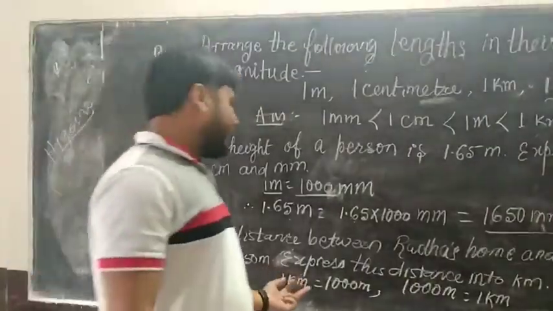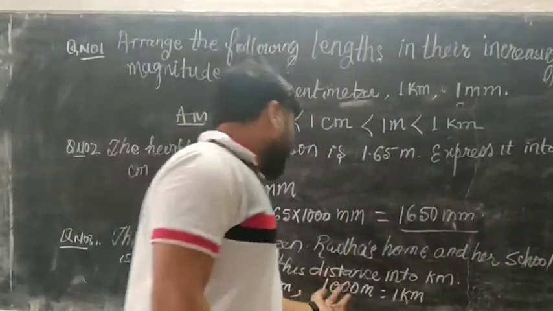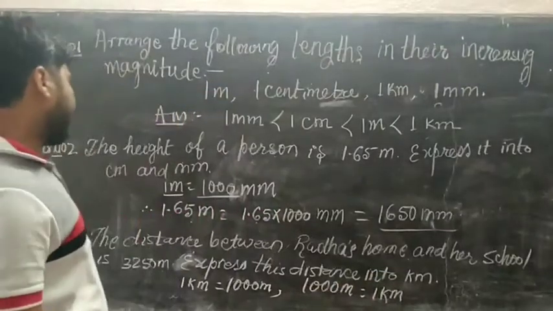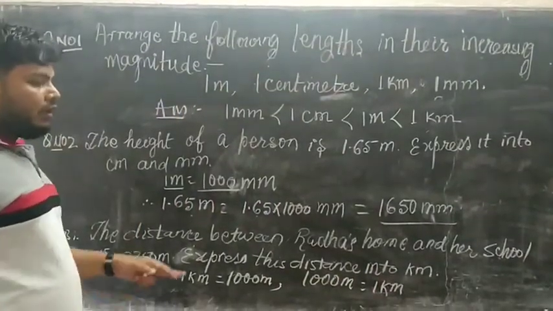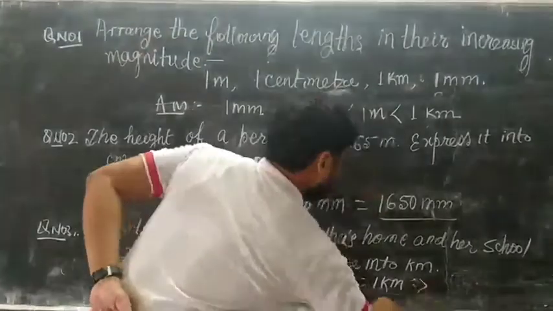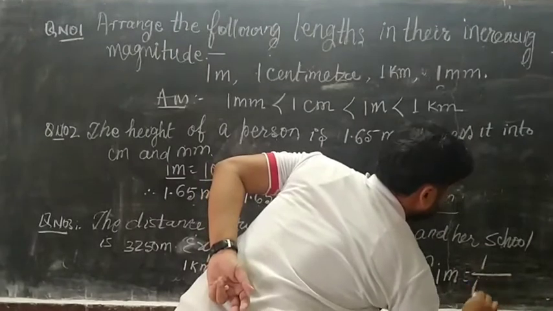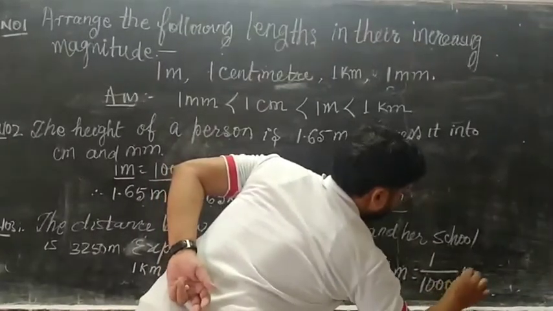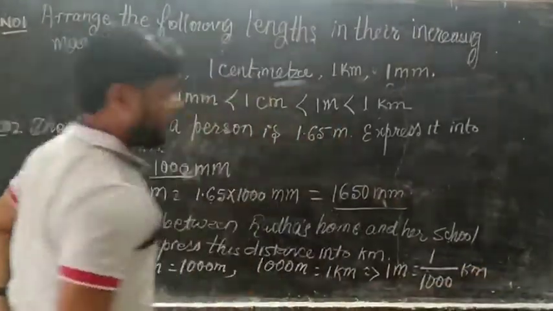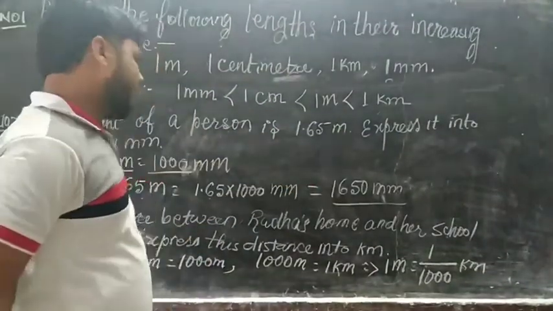We can also write the same thing here: 1 kilometer equals 1000 meters and 1000 meter equals 1 kilometer, but we have to change to kilometer. We can also write this as 1 meter equals 1/1000 kilometer. You can write 1 meter equals 1/1000 kilometer.